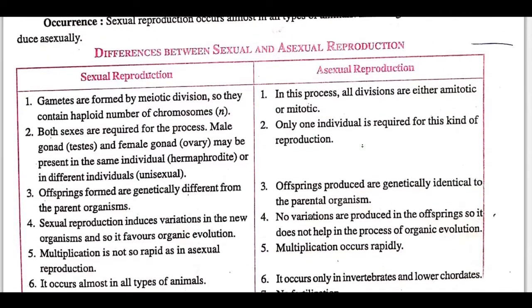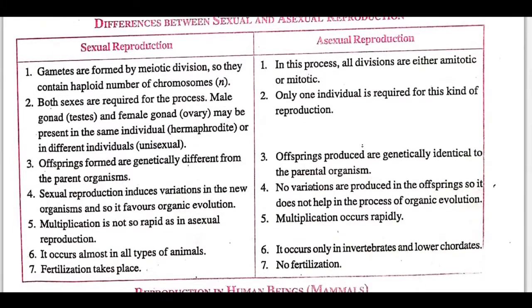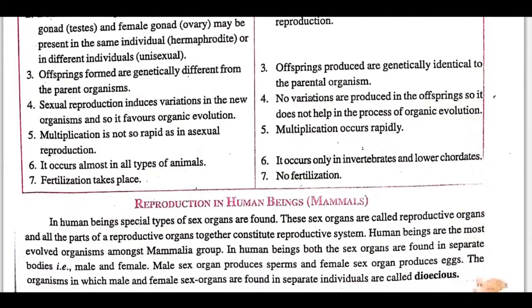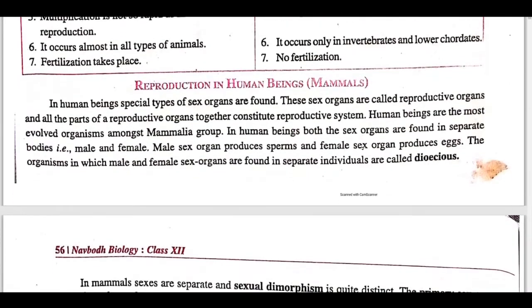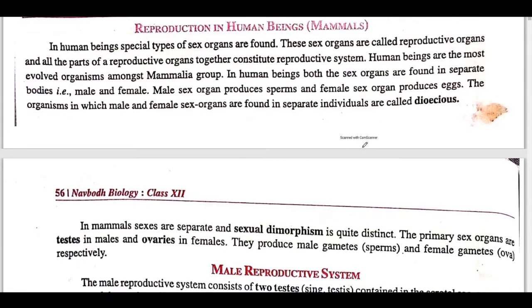Okay, so here you can see the difference between sexual and asexual reproduction. Now come to reproduction in human beings. Human beings are also known as mammals. In human beings, special types of sex organs are found. These sex organs are called reproductive organs, and all the parts of the reproductive organs together constitute the reproductive system.